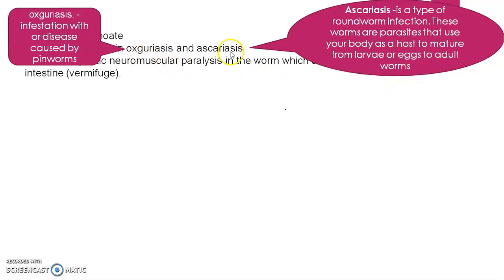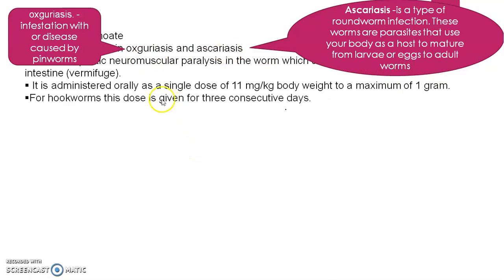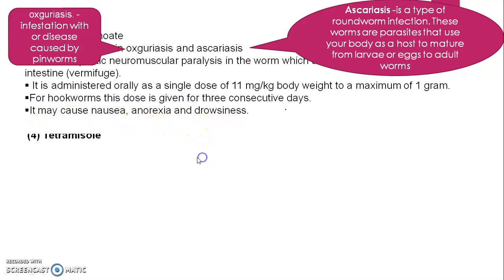That means these are two infections caused by different types of worms. Pyrantel pamoate is administered orally as a single dose of 11 mg per kg body weight, up to a maximum of 1 gram. For hookworm, this dose is given for 3 consecutive days. It may cause nausea, anorexia and drowsiness.